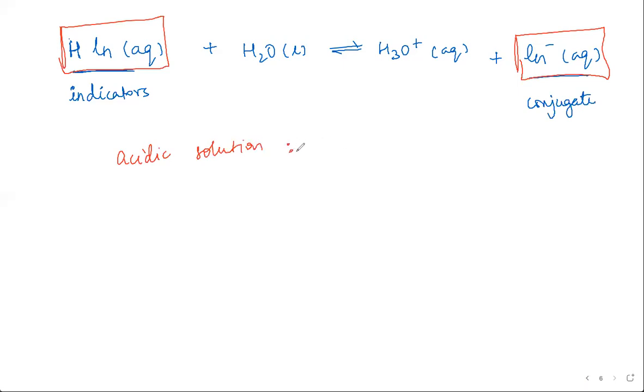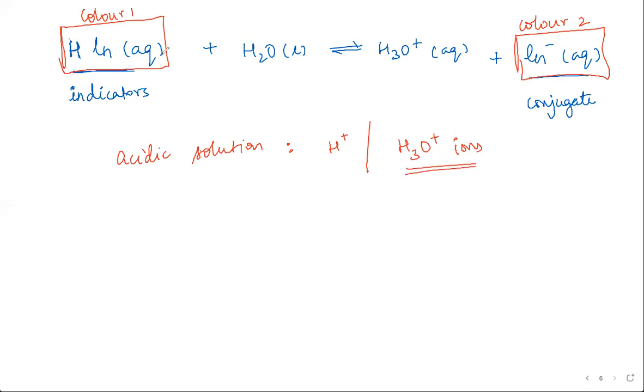what do you find in acidic solutions? H plus ions. Yeah, greater concentration of H plus, or because H plus doesn't exist, you find higher concentration of H3O plus ions, right?